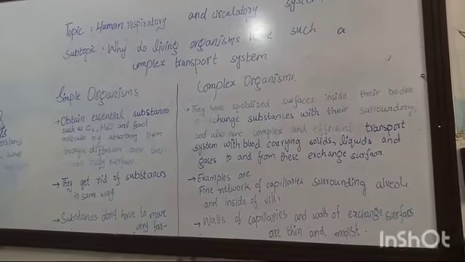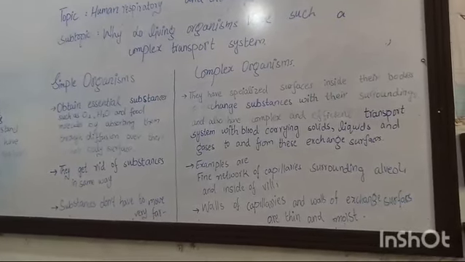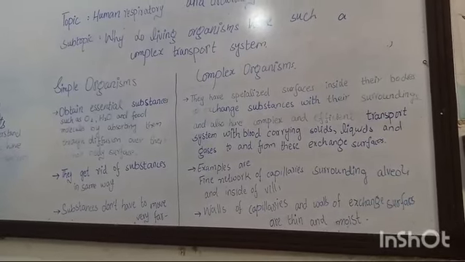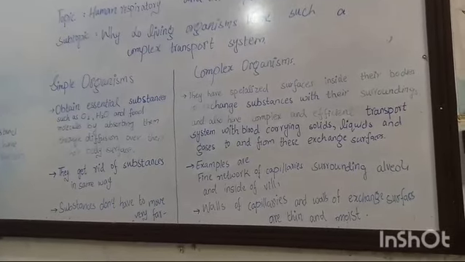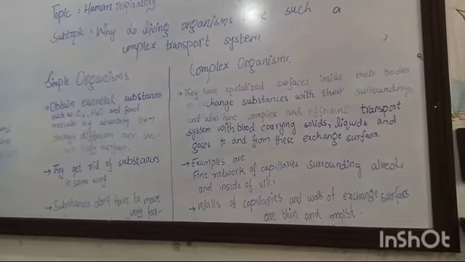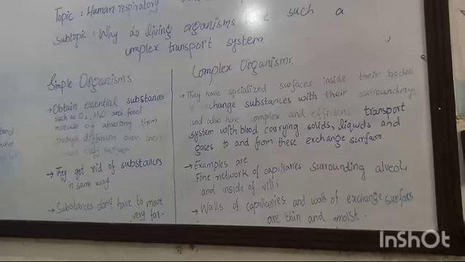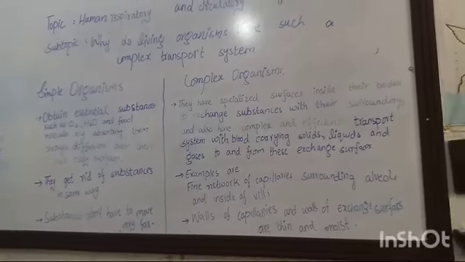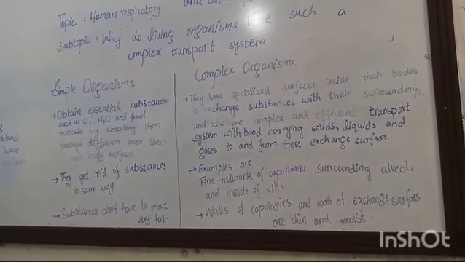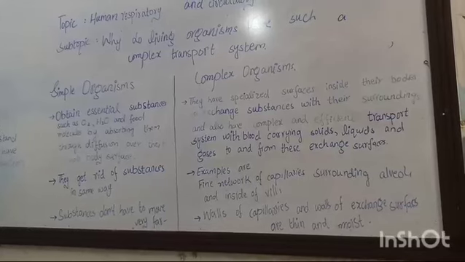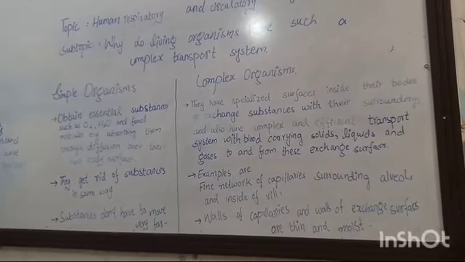So now we can see, in simple organisms substances can be absorbed over the whole body, while in complex organisms they can only be absorbed by the specialized surfaces. And while in simple organisms substances don't have to move very far, in complex organisms there is a specialized transport system which comprises blood, which carries these absorbed substances to far off places in the bodies of complex organisms. So students, examples of specialized surfaces and transport system in complex organisms are the fine network of capillaries surrounding the alveoli in our lungs, and inside the villi present in our intestine.